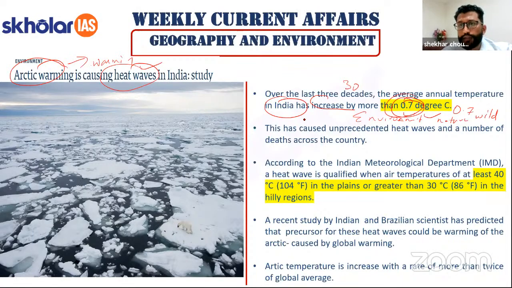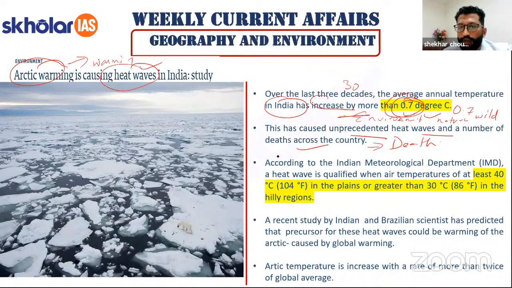Many insects may die and it may have a devastating effect on the agriculture. So this has caused unprecedented heat waves and number of deaths across the country. Apart from the environmental factor, there is a direct linkage to death and heat wave conditions.